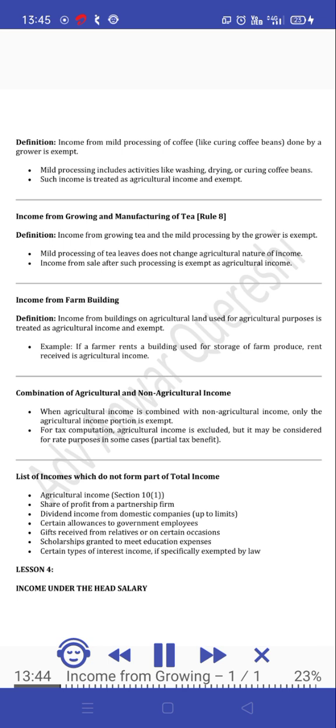Income from farm building. Definition: income from buildings on agricultural land used for agricultural purposes is treated as agricultural income and exempt. Example: if a farmer rents a building used for storage of farm produce, the rent received is agricultural income.